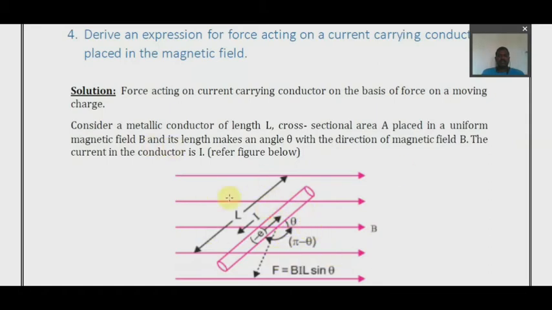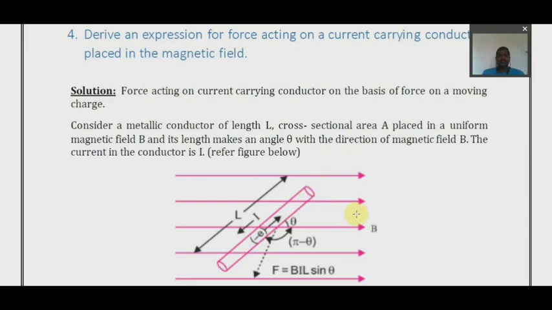Let us say the magnetic field is moving from left to right, and the conductor is aligned in a diagonal position, making an angle of theta. The conductor length we have considered is L. Obviously the conductor is in circular form, so it should have a cross sectional area, and this is its cross sectional area.